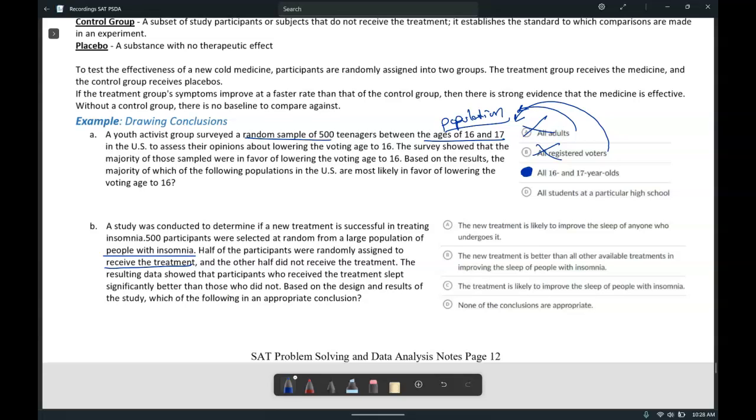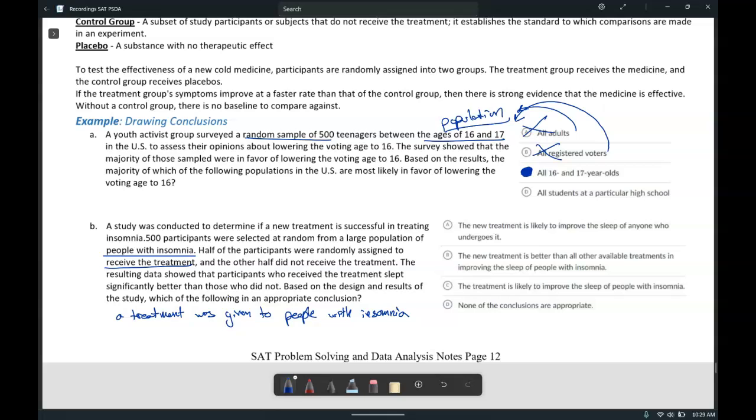So we have to think, a treatment was given to people with insomnia. So any conclusions have to be based off of the information given there. So we take a look at our options.